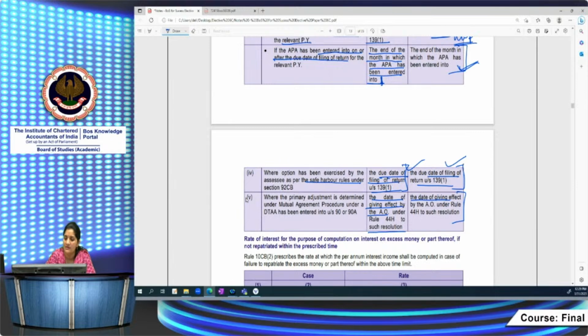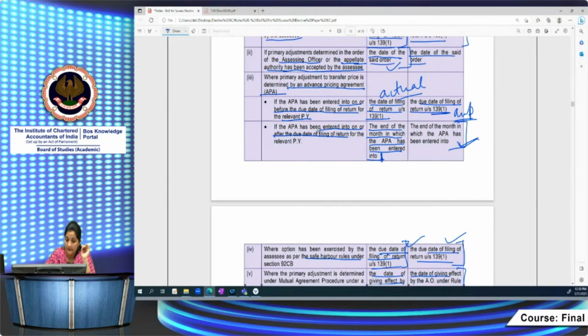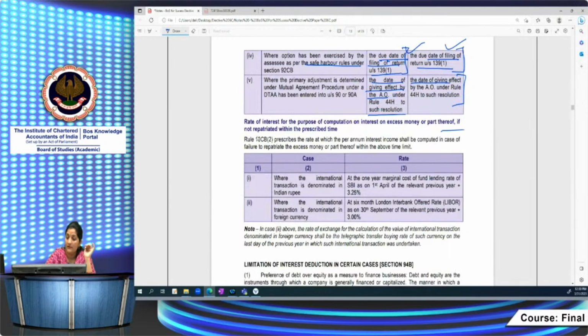So here the main difference is only in case of APA, where the APA is entered before the due date of filing return of income. Then there is a difference for computation of repatriation time limit and the computation of the interest portion, right? Otherwise, in all the cases, you compute the time limit for repatriation from the same dates, and if not repatriated within that prescribed time limit, then you compute the interest from the same date, right? So remember it. Then the rate, of course, is again very important, and this depends on the facts of the case study. You have to read the facts very carefully.